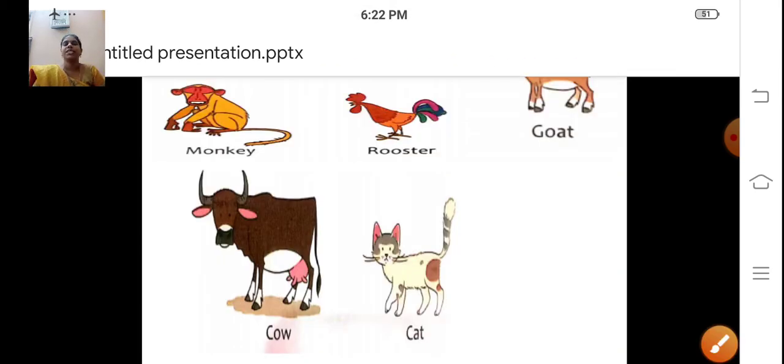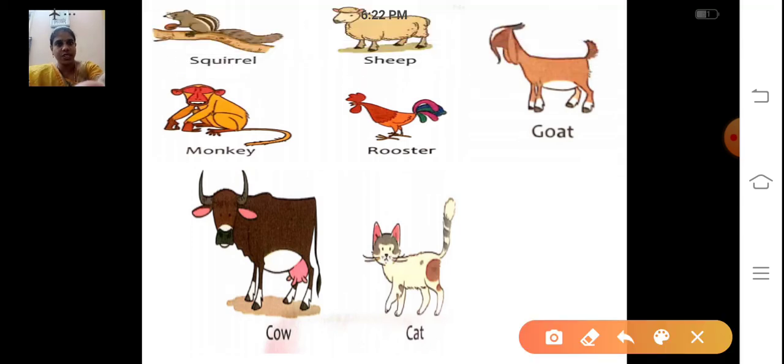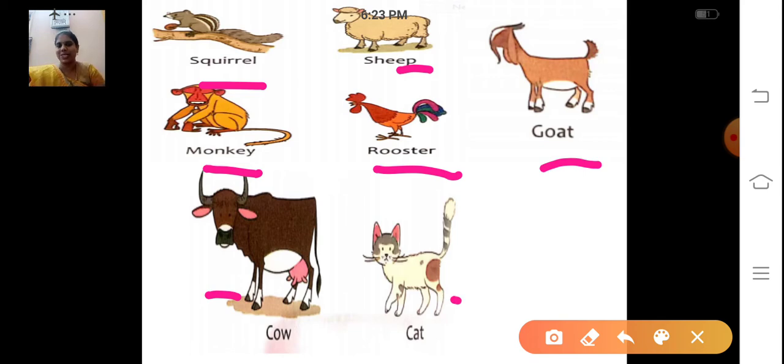Now, see here. This is a squirrel. Sheep. Goat. Have you seen goat? Yes, goat. Rooster. Monkey. Cow. And cat. So these are the animals we can see nearby our homes, right?